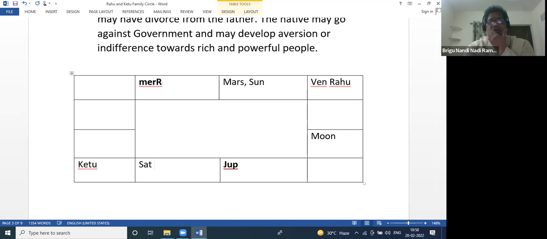Now you see, what I'm trying to tell you is, out of the Rahu Ketu family circle, Sun is outside, for example. Here, Mars and Mercury, two planets are on the other side. But here we are counting. So this might be Saturn, I think, and here Jupiter.